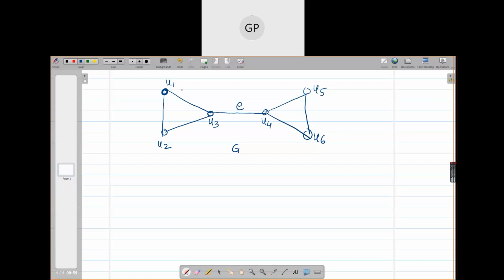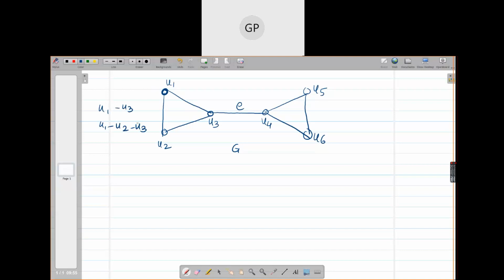If you want to travel from U1 to U3, how many paths are available? Two. Which two paths? U1, U3 and U1, U2, U3. Exactly. U1, U3, directly there is an edge, or you can travel via U2 also, right?